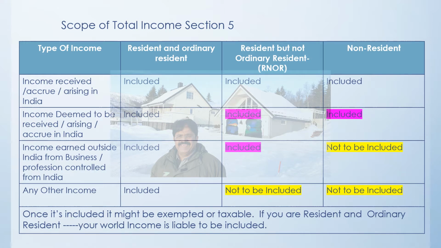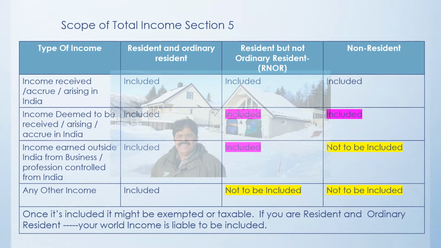So if a person is a resident and ordinarily resident, wherever in the world he earned the income, he is supposed to pay the tax here in India. But if the person is a resident but not ordinarily resident, then any other income which is earned outside India will not be liable for tax here in India. And in the case of the non-resident, two incomes are included and two incomes are not included.